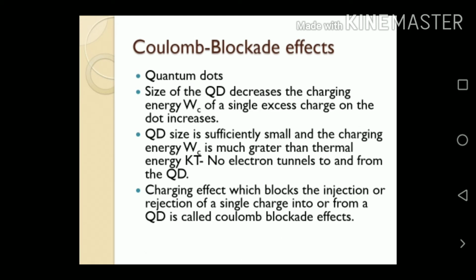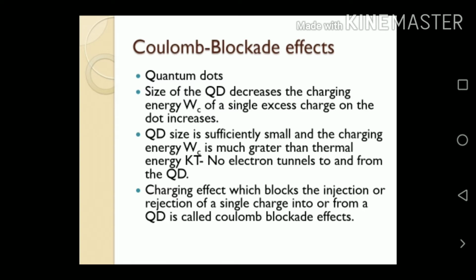Next we discuss the Coulomb blockade effect. Already we know that tiny particles of semiconducting materials are called quantum dots. The size of a quantum dot will be 10 to 50 nanometer. It contains 10 to 50 atoms. As the size of the quantum dot decreases, the charging energy WC of the quantum dot increases. The quantum dot size is sufficiently small and the charging energy WC is much greater than the thermal energy.